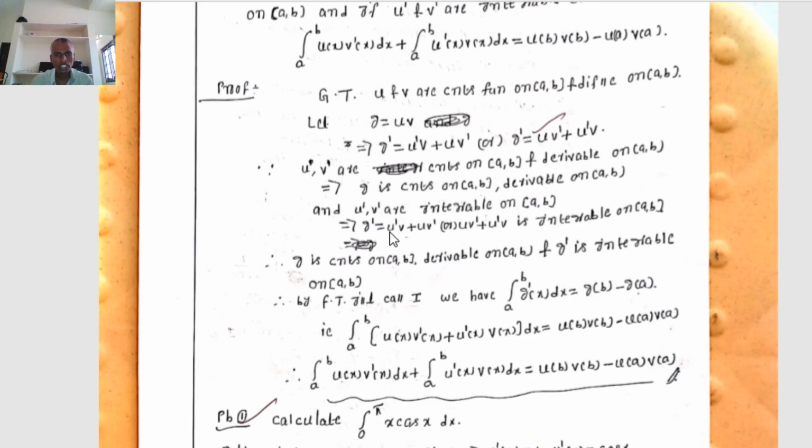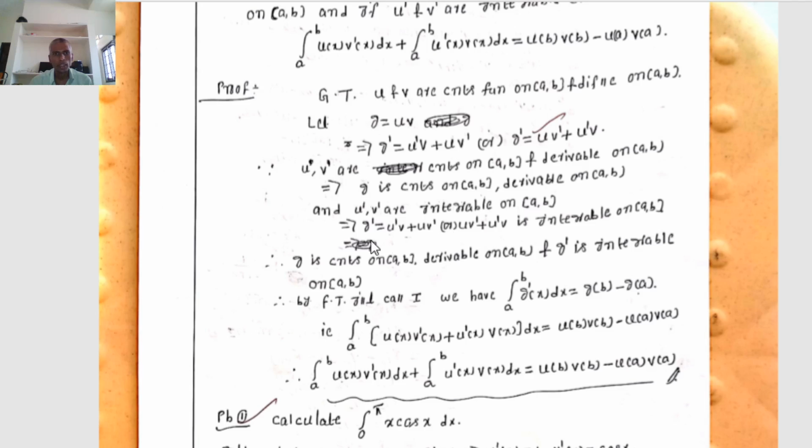Therefore, u dash is integrable, v is integrable, that implies u dash v is also integrable. Similarly, since u is a continuous function, by the previous theorem every continuous function is Riemann integrable, that implies u is Riemann integrable. Already v dash is integrable, that implies u v dash is also integrable. Therefore, u dash v is integrable, u v dash is integrable, that implies u dash v plus u v dash is